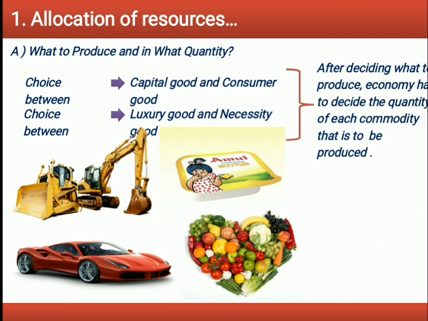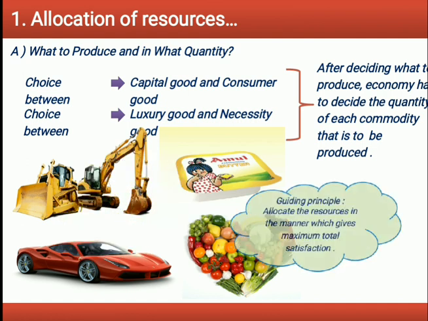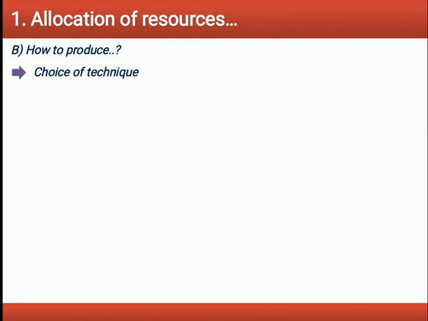How much to produce? After deciding the goods to be produced, the economy has to decide the quantity of each commodity that is selected. It means it involves decisions regarding the quantity to be produced of consumer or capital goods, civil or war goods, and so on. The second economic problem is how to produce.